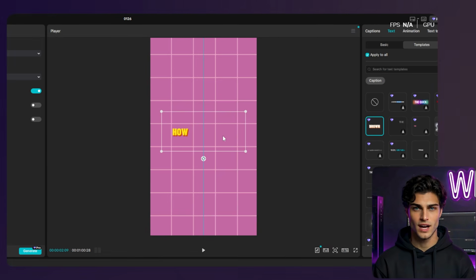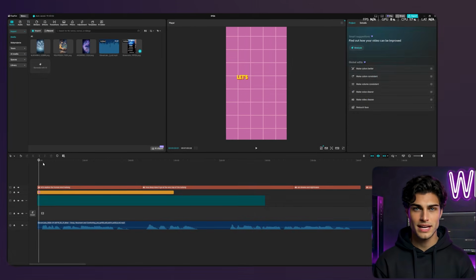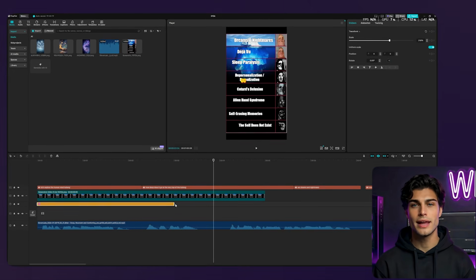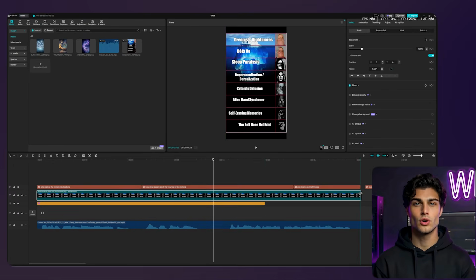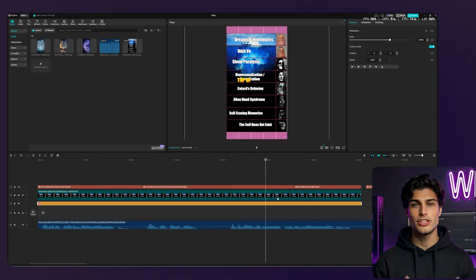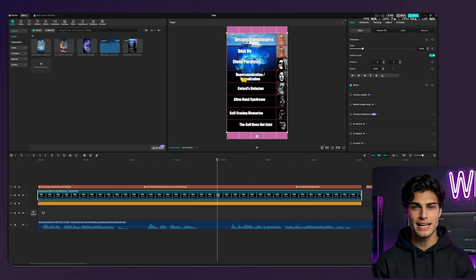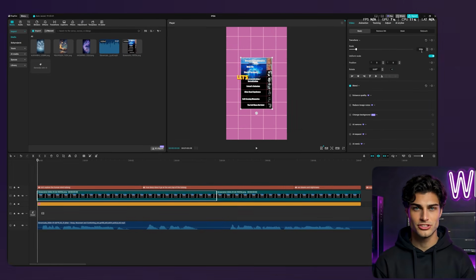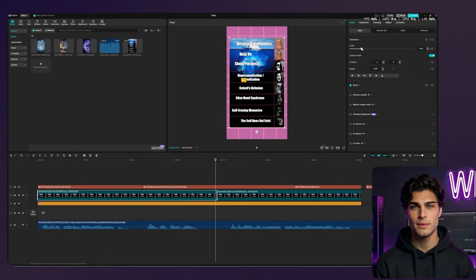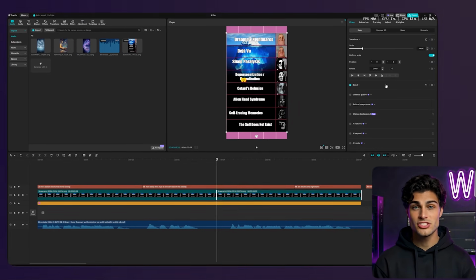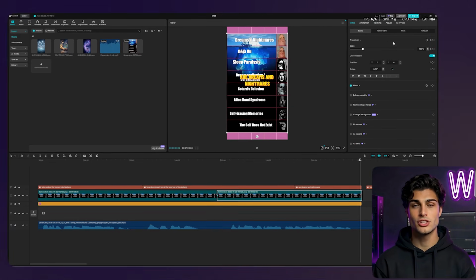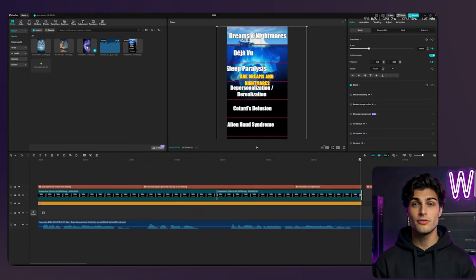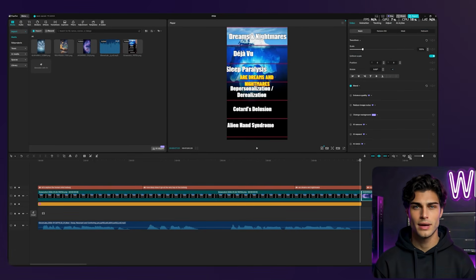Once the text is locked, drag the iceberg image onto the main track. Here is the retention hack. I'm going to split this clip right near the start. We are treating the intro differently than the rest. On that first half, the short clip, I'm adding a keyframe to just do a slow, subtle zoom in. This pulls the viewer into the screen. On the second half of the clip, as the voice starts listing the tiers, I'm adding a keyframe to grow the image and pan it down specifically towards the first option on our list. We are physically guiding their eyes to the information.